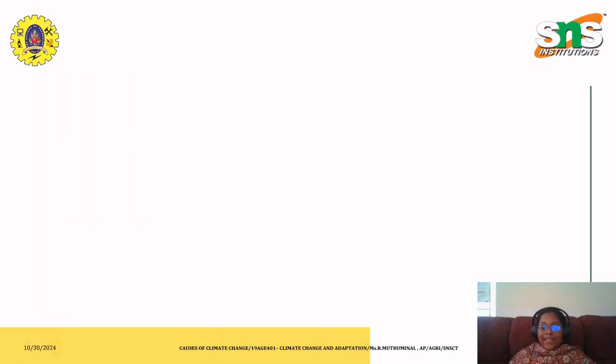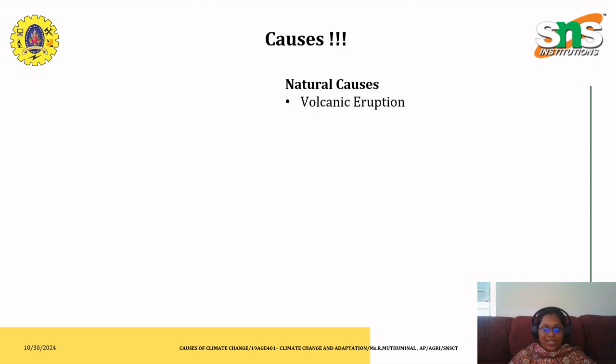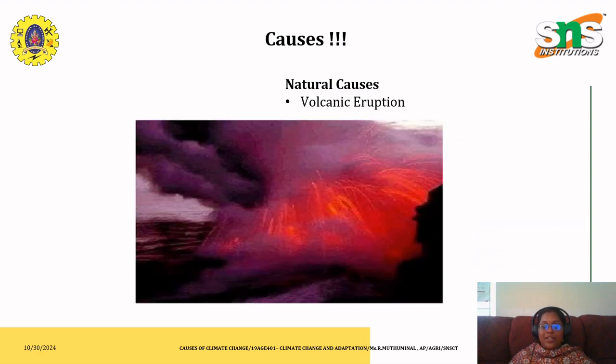The next thing we have to see is what are the causes of climate change. So initially we have seen how climate change gets impacted. Here I have to say that initially climate change was caused by natural causes, that is, volcanic eruption. Volcanic eruption is due to a change in temperature, where the high level of molten lava comes out of the mountains, caused by the temperature hike.